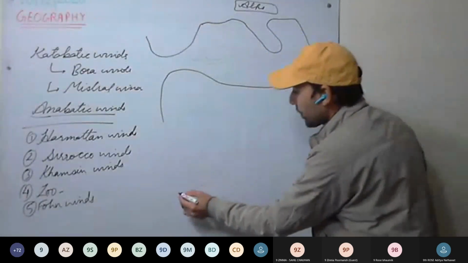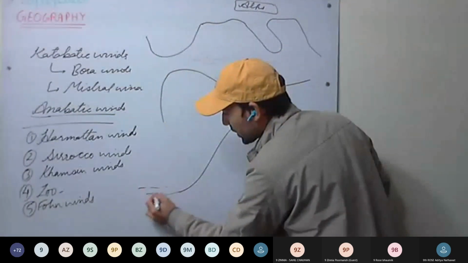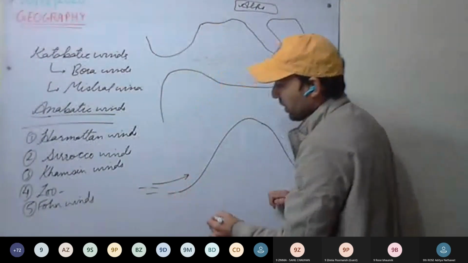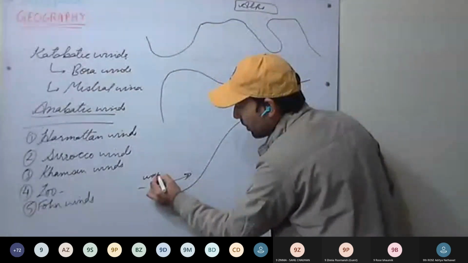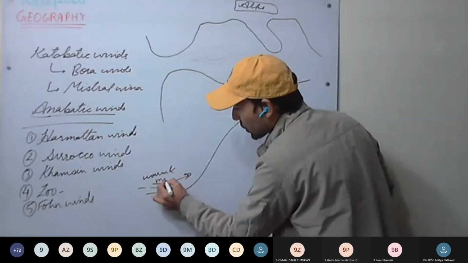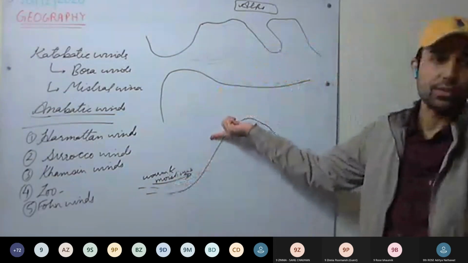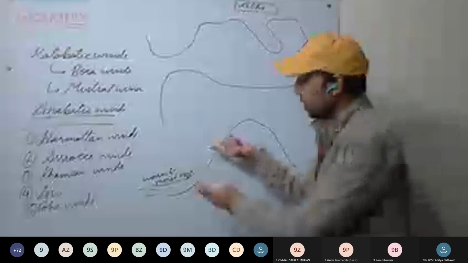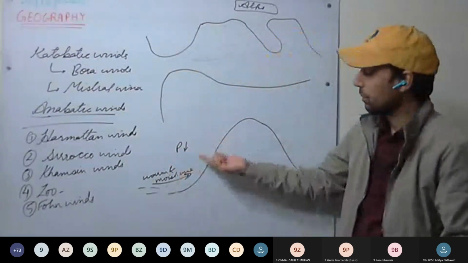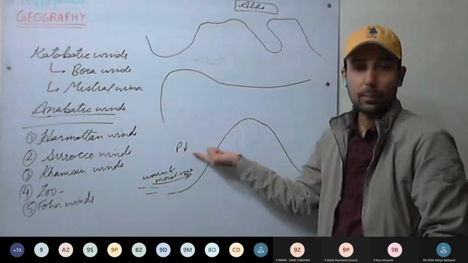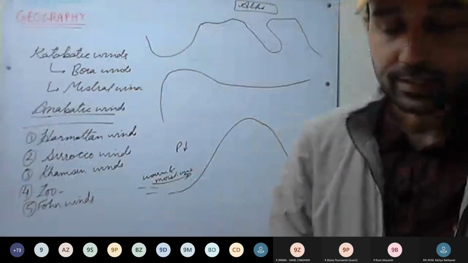For example, you are having a mountain. Now, here we have the sea. So what kind of wind will be rising if wind is flowing in this direction? It will be warm and moist wind. So as the wind is rising, what will happen? As the wind rises, the pressure decreases.